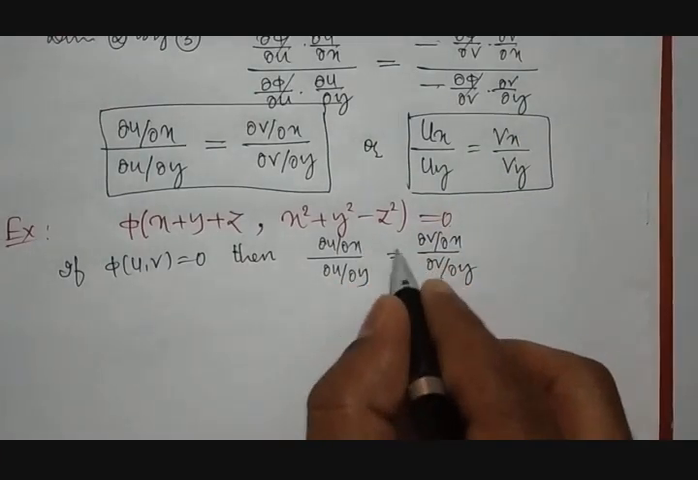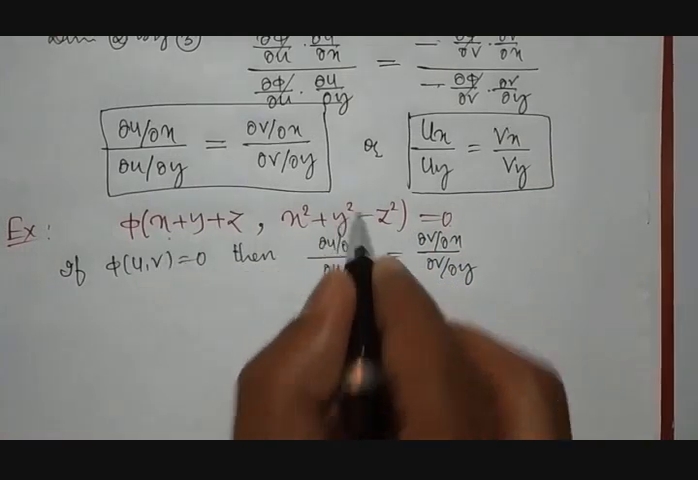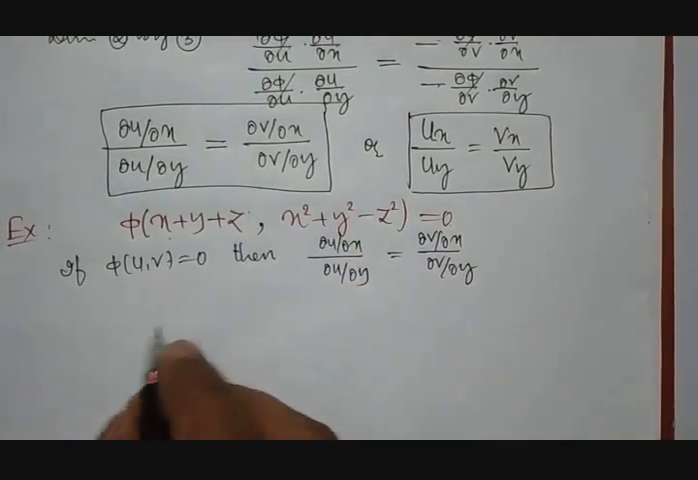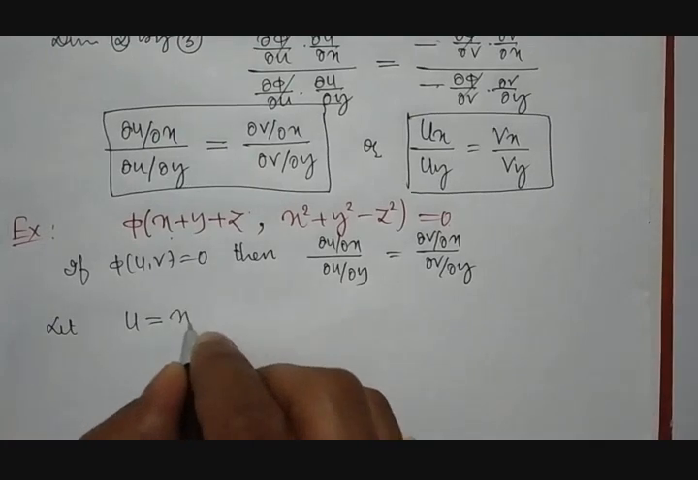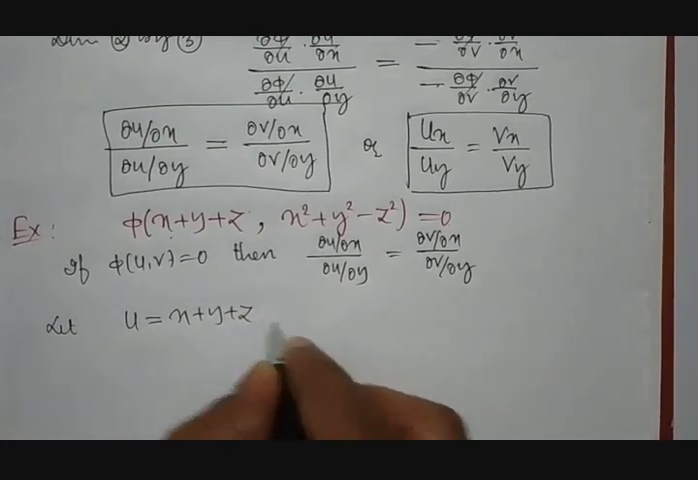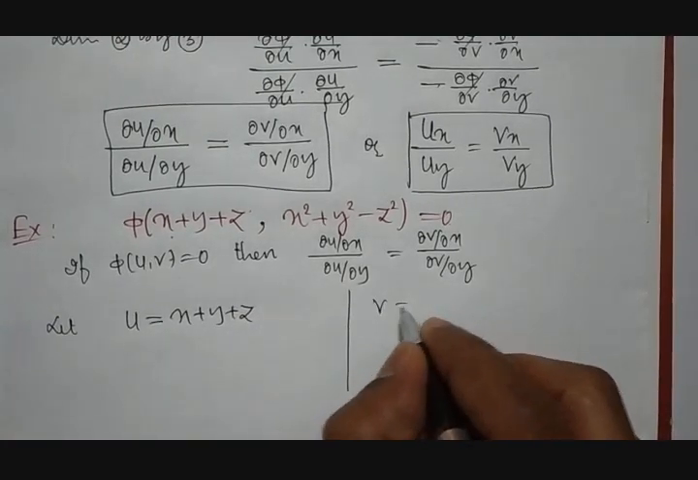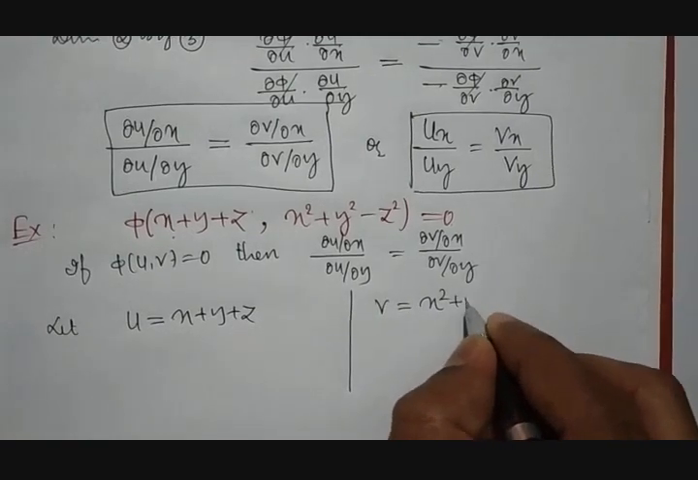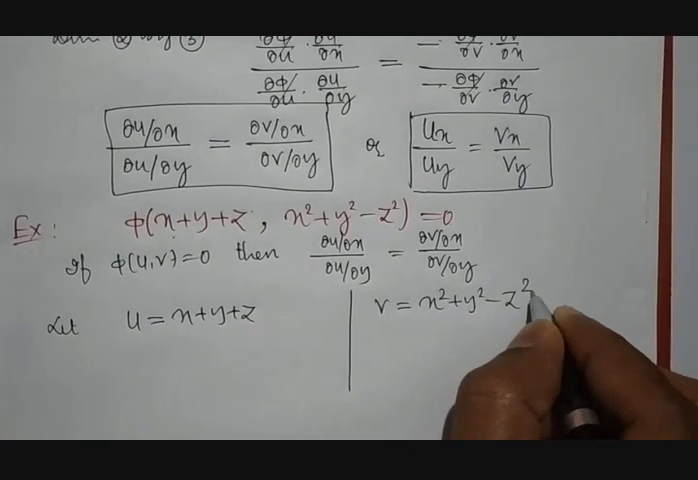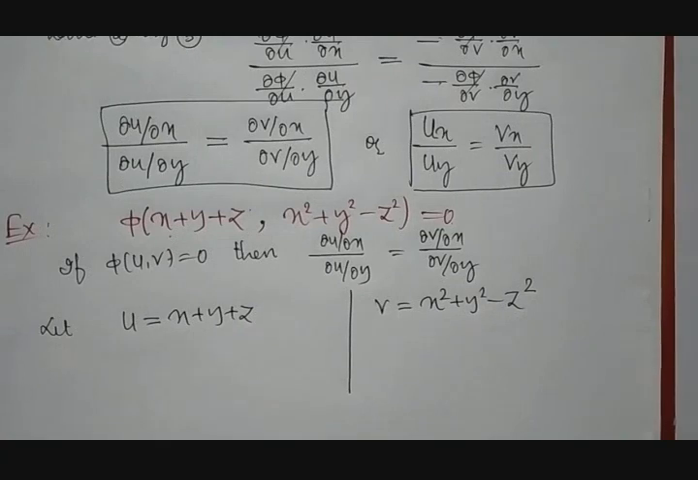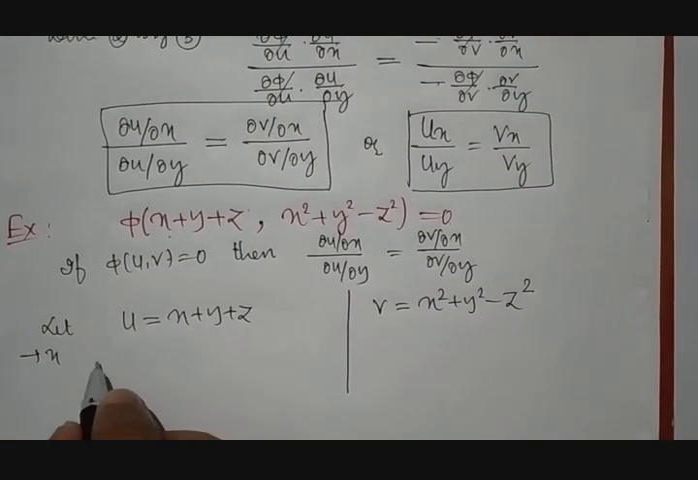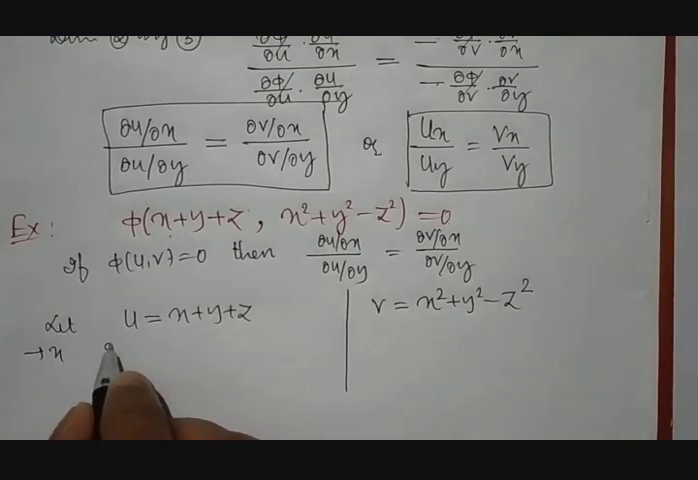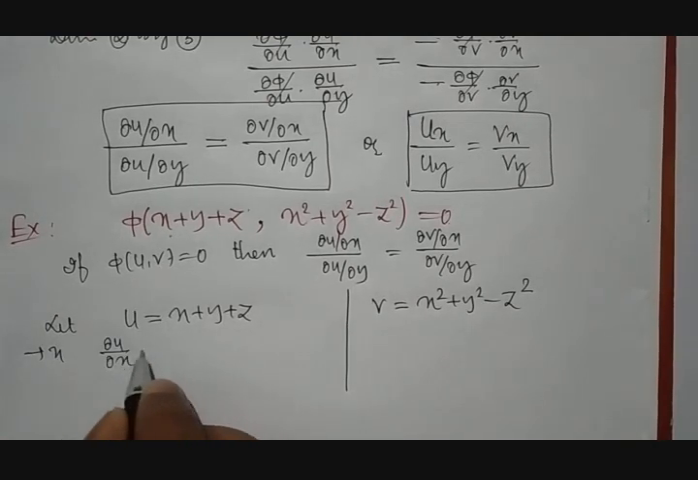Okay, so out of this we need to pick what is u and v. If you compare this equation, then we come to know that u is equal to x plus y plus z and v is equal to x square plus y square minus z square. Therefore, differentiate u with respect to x to get dou u by dou x.